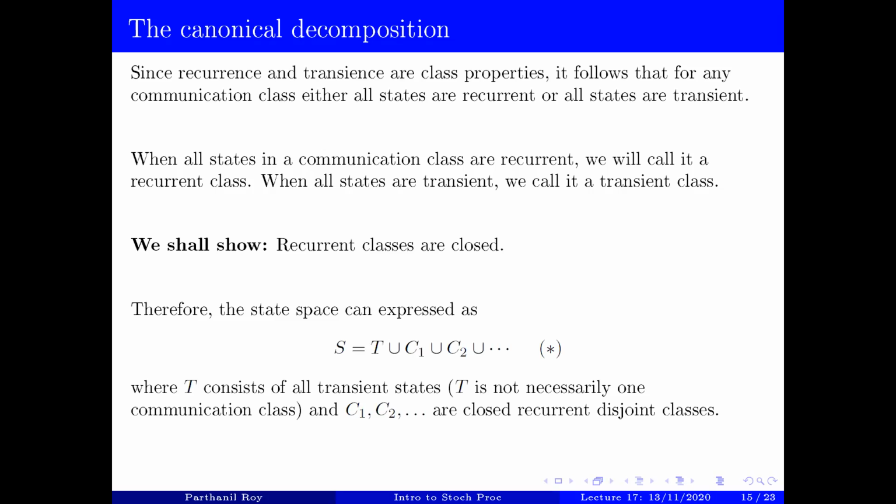Now what will that mean? This will mean that the state space can be expressed as a union of sets T, C1, C2 and so on, such that T consists of all transient states and C1, C2, etc. are closed recurrent classes. Of course, disjoint also.